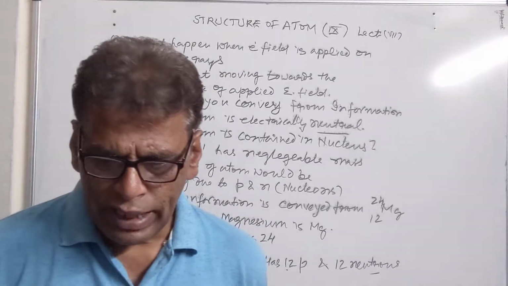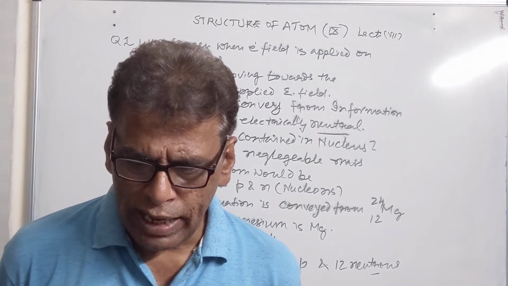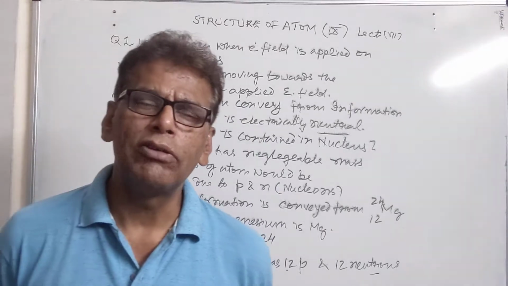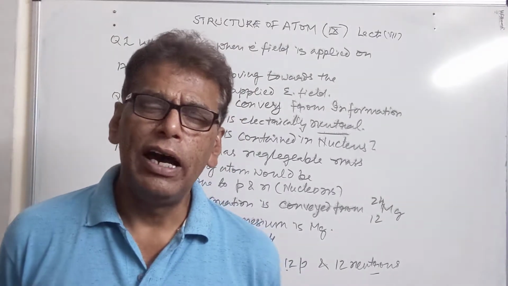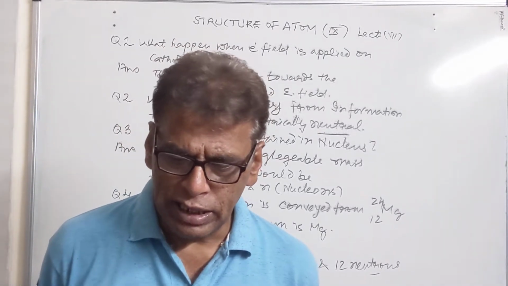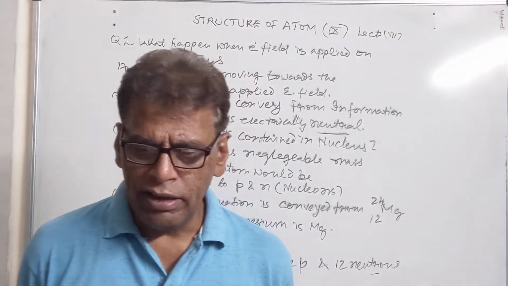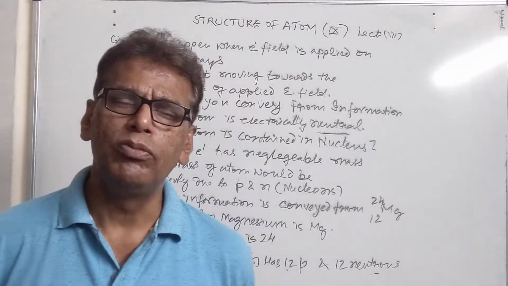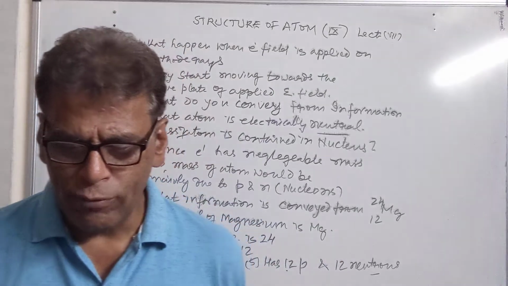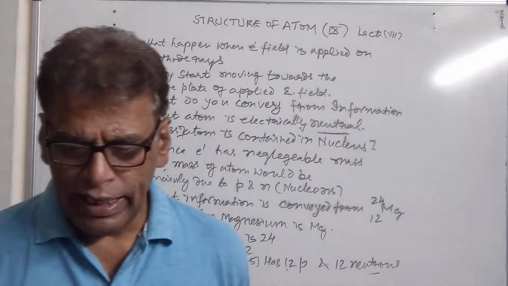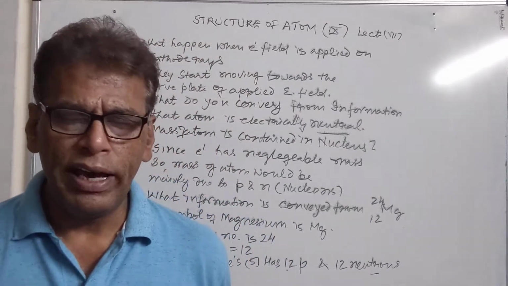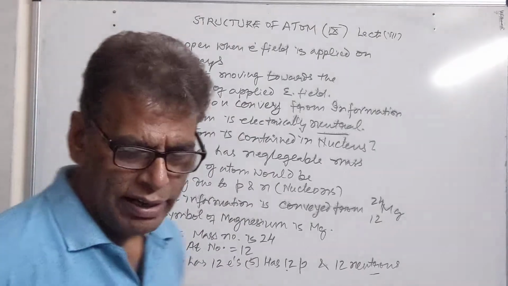Then we have next fill in the blanks. Neutrons have mass equal to dash but have dash electric charge. Neutrons have mass equal to protons, but they are neutral as compared to protons which are positively charged. Then all the protons are identical and have a charge equal to plus 1.602 into 10 raised to power minus 19 coulomb. The electrons have practically no mass as compared to the total mass of the nucleus. We have written earlier they have negligible masses.